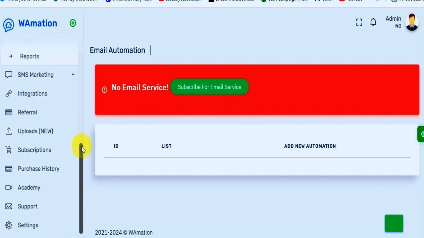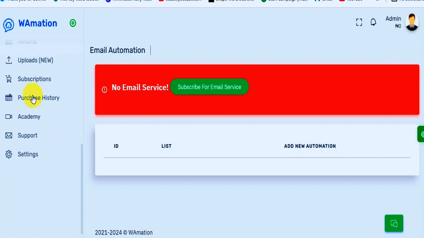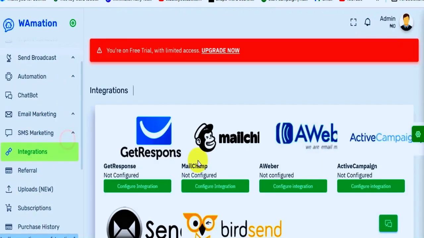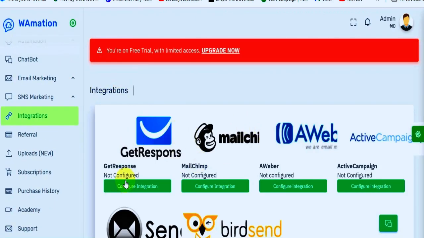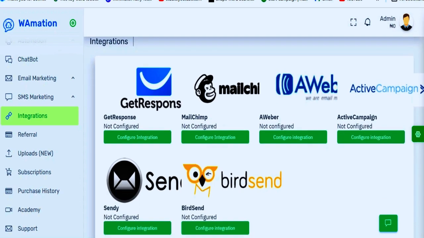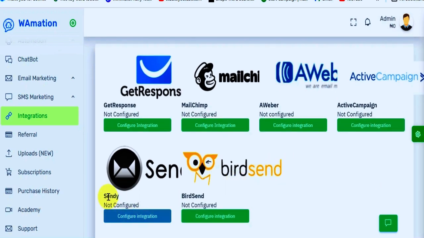So the platform is a very rich platform that will really help a lot when it comes to AI integration and a host of other relevant information. You can see all the integration services that are available here on this platform that you can work with. If you are working with GetResponse, this is it, you configure it to integrate. If you are working with MailChimp, this is it. You can also integrate your MailChimp account with it. AWeber account, ActiveCampaign account, SendGrid, and then sending account.